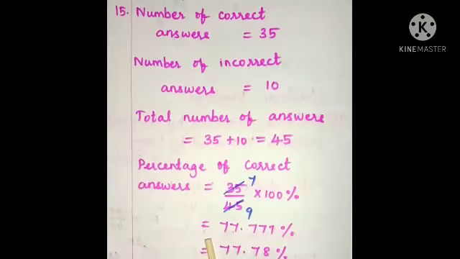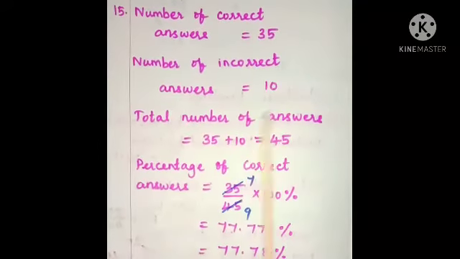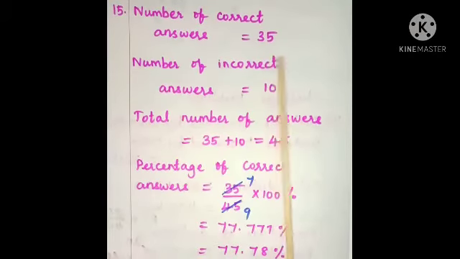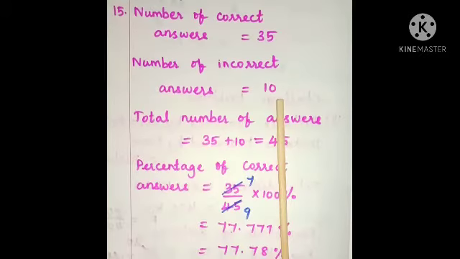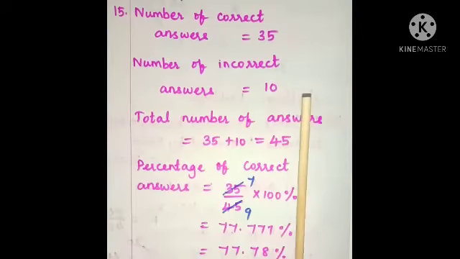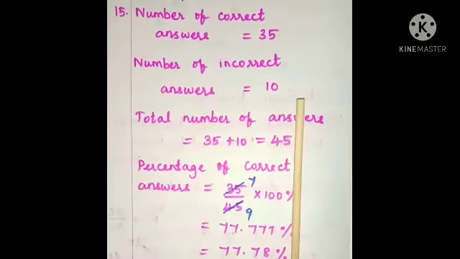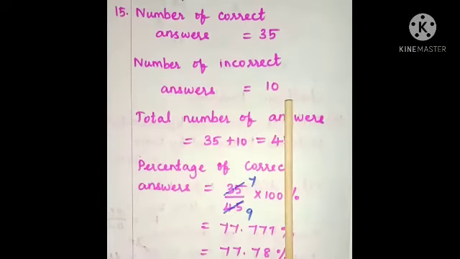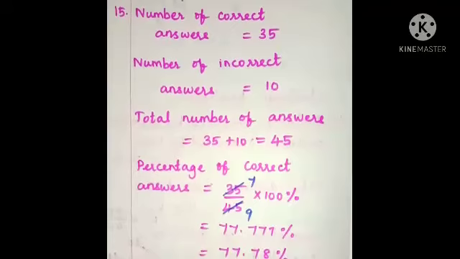15th problem. Lalita took a math test and got 35 correct answers and 10 incorrect answers. What was the percentage of correct answers? Children, it is simple. We have to find the fraction of correct answers and then the percentage of correct answers. To find the fraction of correct answers, we need the number of correct answers divided by the total number of answers.